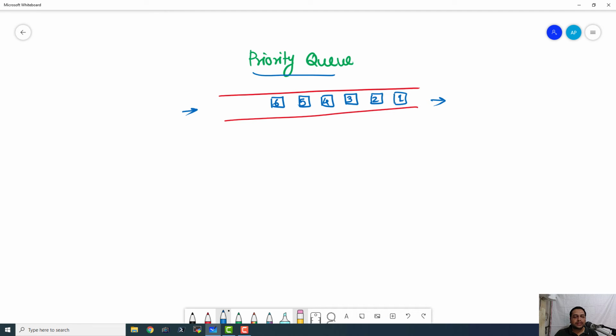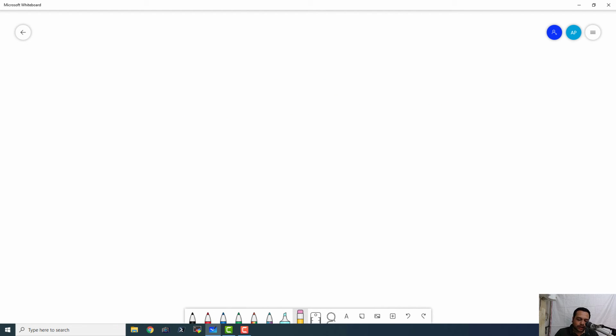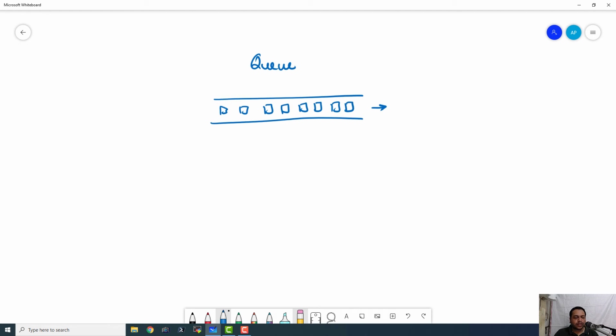Also, queue is known as first in first out data structure. Okay, so this is about priority queue, but normal queue is known as first in, first out. So if I say this is a normal queue, then whatever item gets in first actually comes out first. So it is FIFO, first in, first out. So these are all about types of queues.